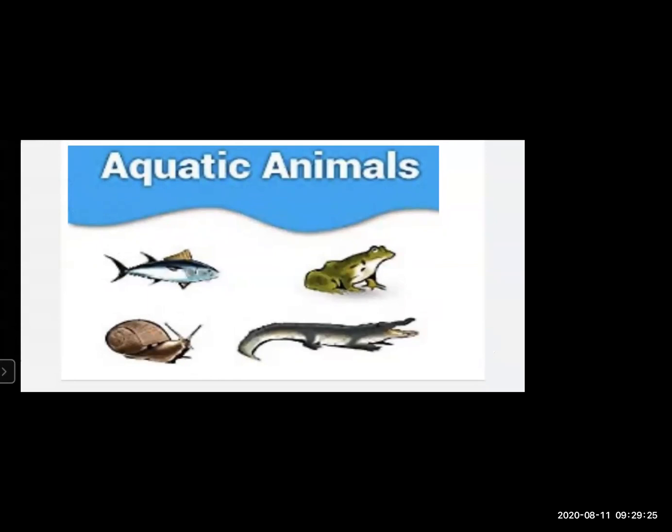Students, here we have frog, crocodile, and a snail. Okay, they are known as aquatic animals, but they come under amphibious animals too, because they also stay on the land. Okay, they can also stay on the land. So aquatic animals are fish, frog, snail, crocodile.